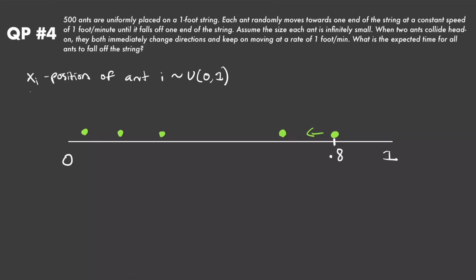Because the unique thing about this problem is that if two ants collide with each other, then they both immediately change directions and keep moving at the same rate, right? So if this ant right here starts moving in this direction and the other ant's moving in that direction, they're eventually going to collide at some point in the middle. And when they do, they're both going to immediately change directions, and then they're going to keep on moving at that same rate. So when they collide like so, they just bounce off each other and then start moving like that.